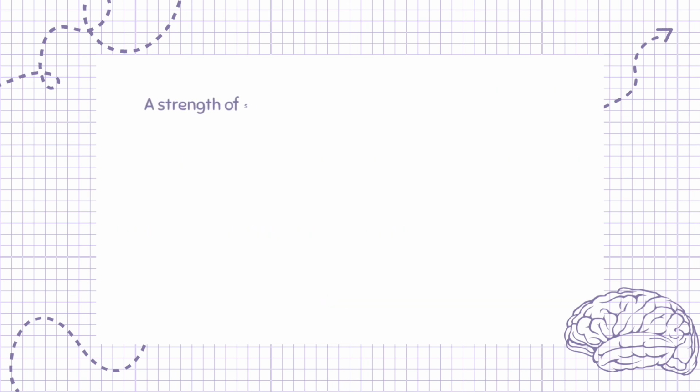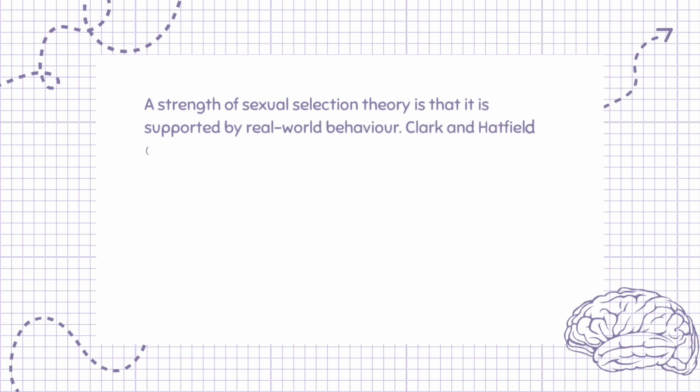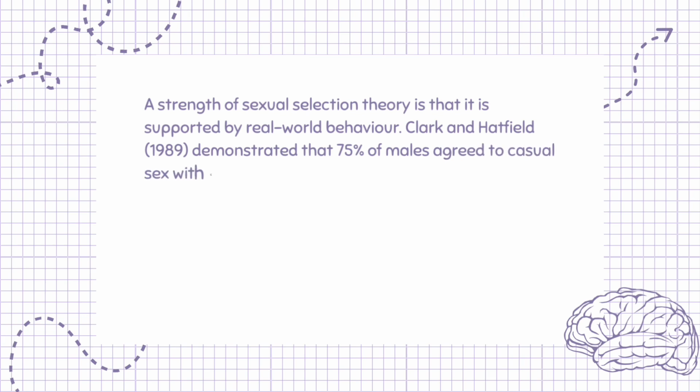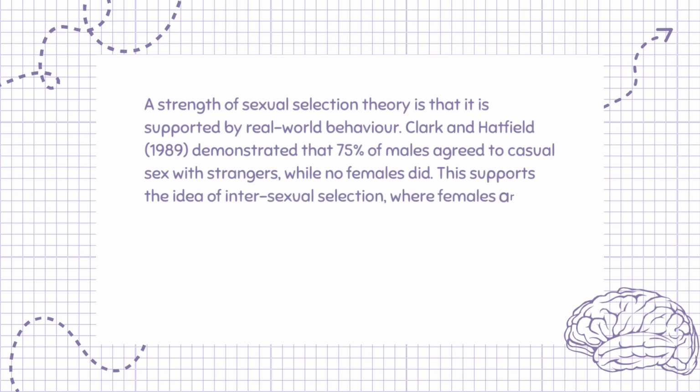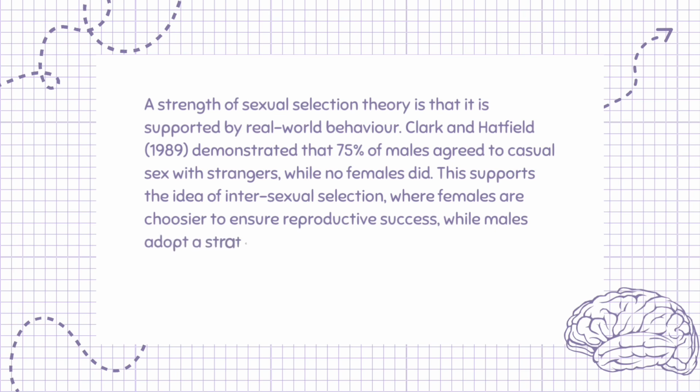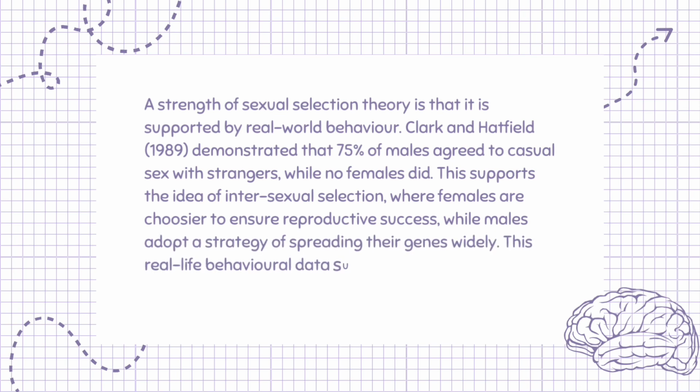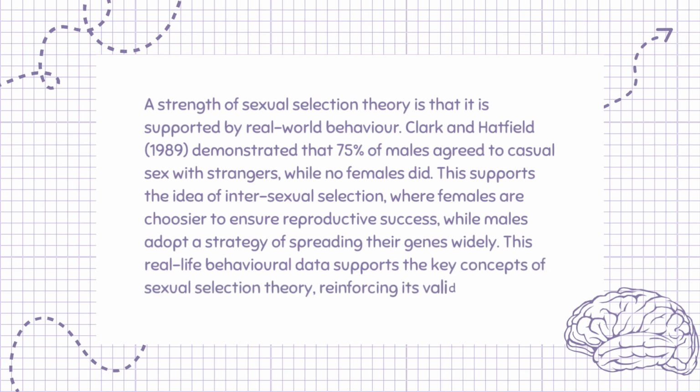A strength of sexual selection theory is that it is supported by real-world behavior. Clark and Hatfield, 1989, demonstrated that 75% of males agreed to casual sex with strangers, while no females did. This supports the idea of intersexual selection, where females are choosier to ensure reproductive success, while males adopt a strategy of spreading their genes widely. This real-life behavioral data supports the key concepts of sexual selection theory, reinforcing its validity.